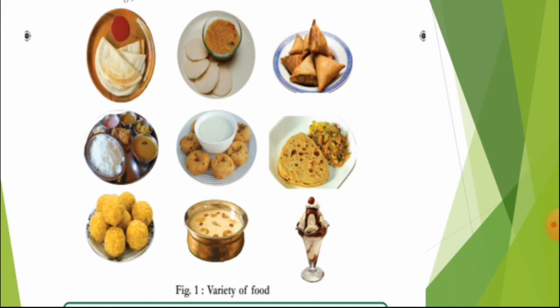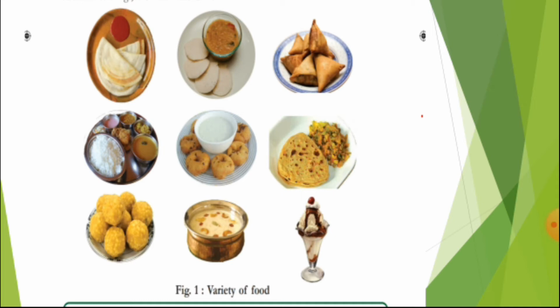Children, now we can identify the different types of food items I have given here. Take some time and try to tell yourself what these food items are. Now we will start from the top left. The first one is dosa, the second one is idli, and the third one is samosa.